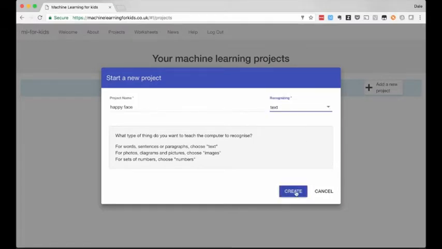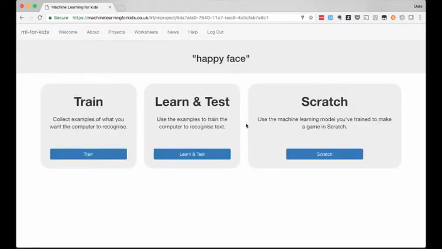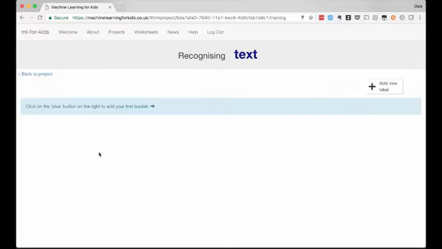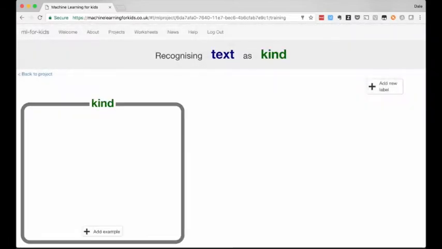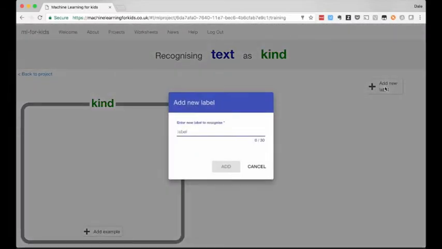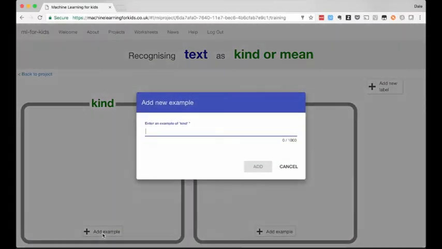To train my model, I need to collect examples of compliments and examples of insults, so that the computer can use these to learn to recognize them. So I'm going to create two buckets for my training data, a bucket for compliments, for kind messages, and a bucket for insults, for mean messages. And I need to write examples of each. So I'm going to start by writing 10 of both.